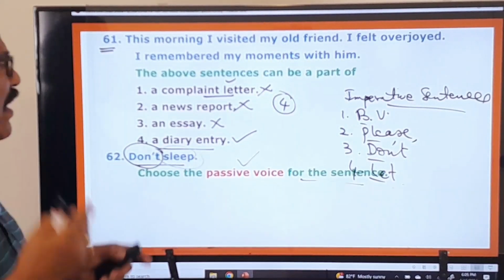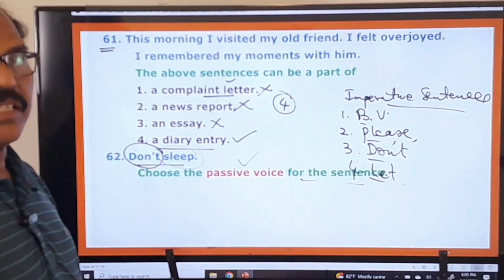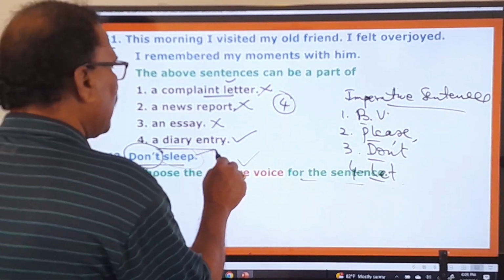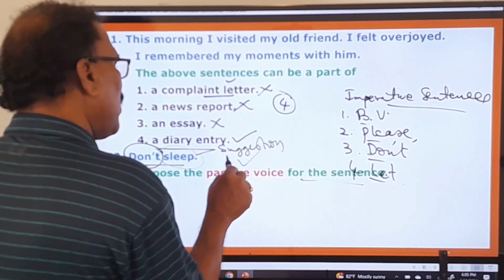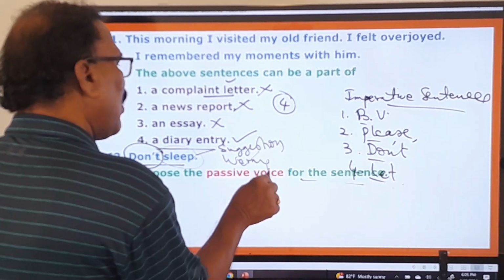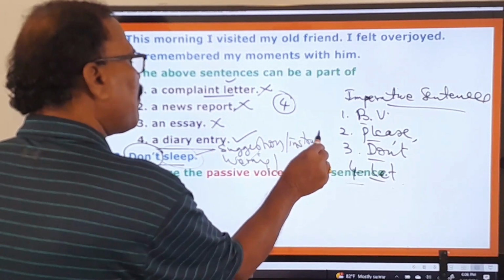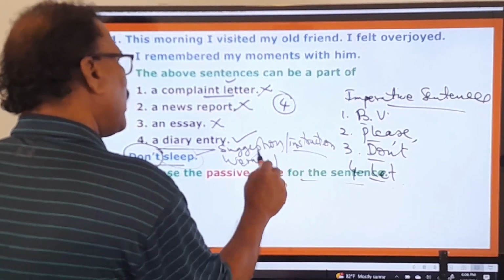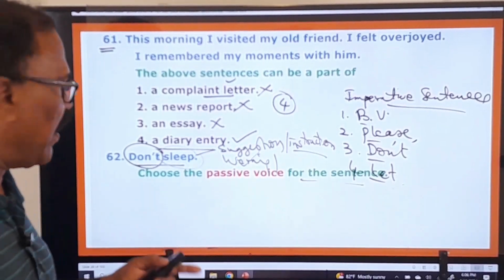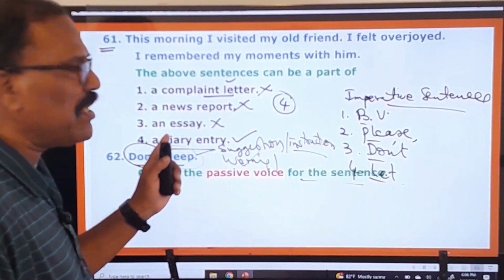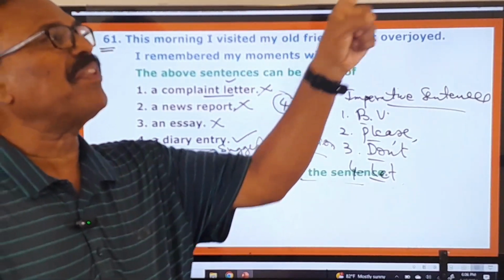Whenever a don't sentence is given like this, you can find either a suggestion, or a warning, or some kind of instruction. So here, don't sleep may be a suggestion, a warning, or some instruction. See, the father says to his son, hey, don't play with fire.